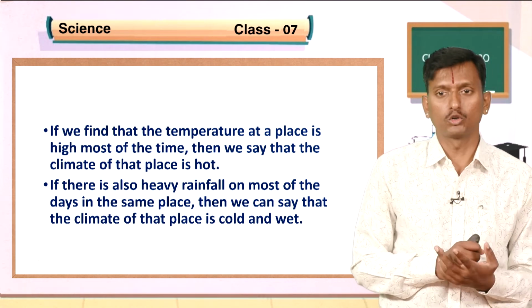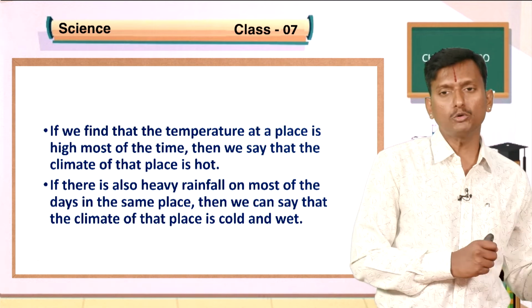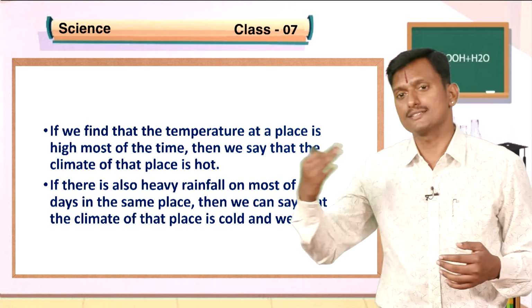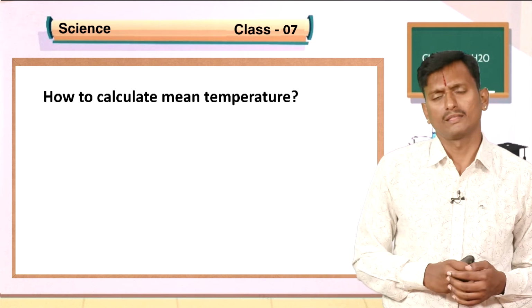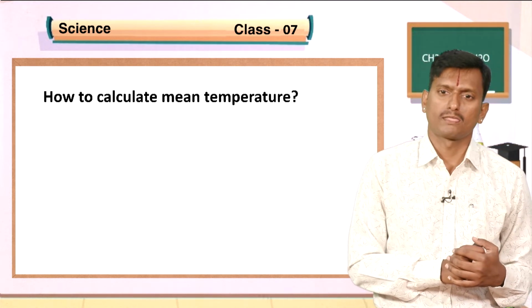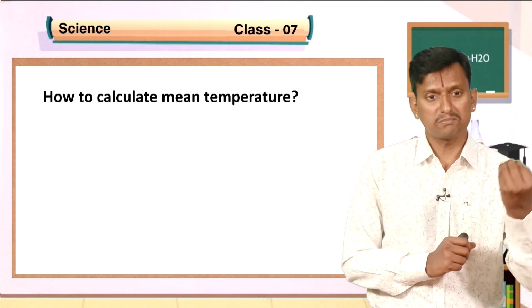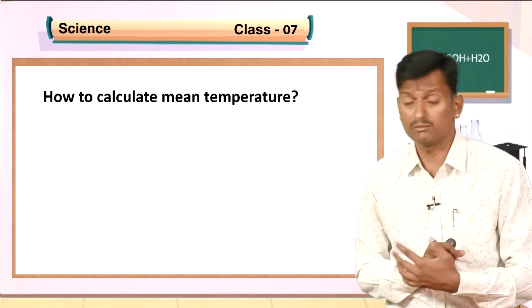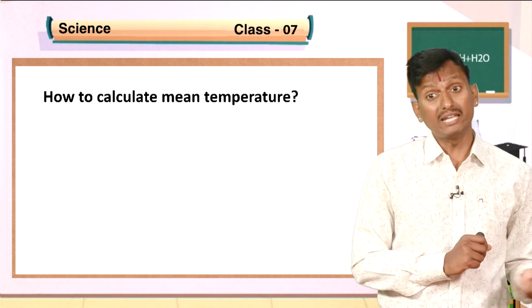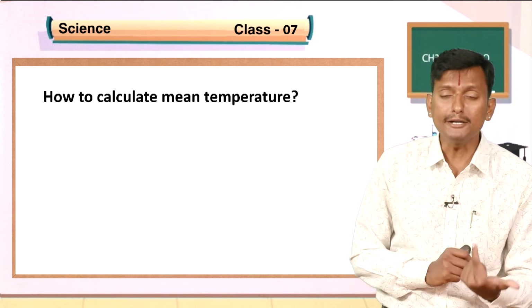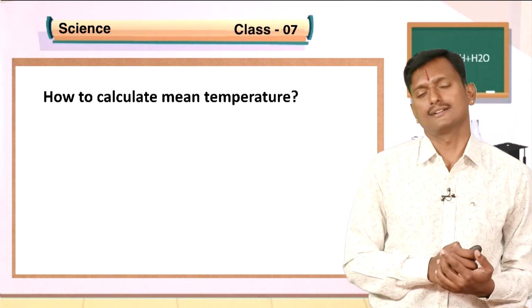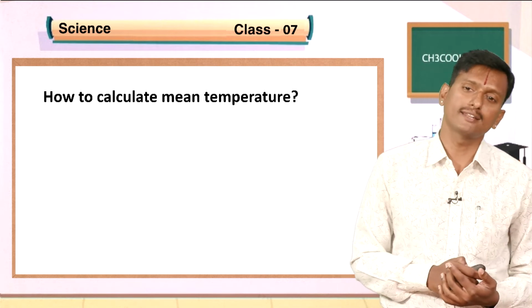So what do we have to do? We have to record the weather for several decades and come to a conclusion that okay, this area has a hot climate, this area has a cold climate. Then how to calculate the mean temperature? In order to say this place has a hot climate or cold climate, we have to take the mean temperature of that place. Then you can decide the climate of the particular place.